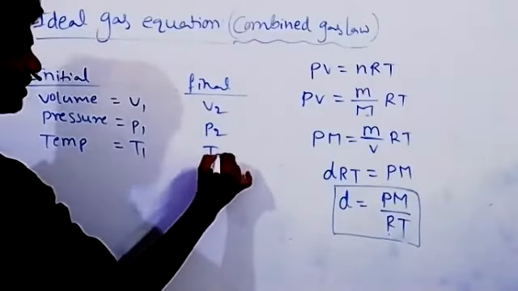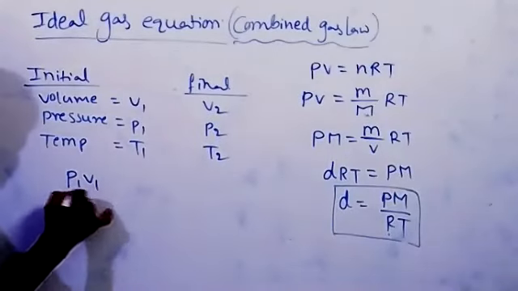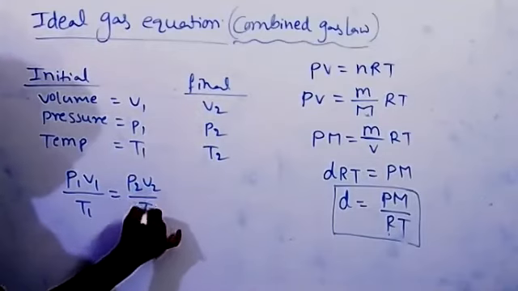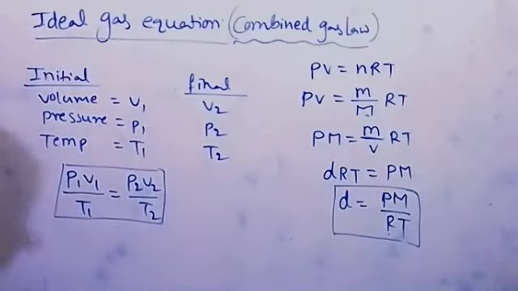Now the relation is P1 V1 by T1 is equal to P2 V2 by T2. Earlier we gave relations between any two components: volume and pressure, volume and temperature, or pressure and temperature. Now consider all three factors: pressure, volume, and temperature. So note down this formula also.